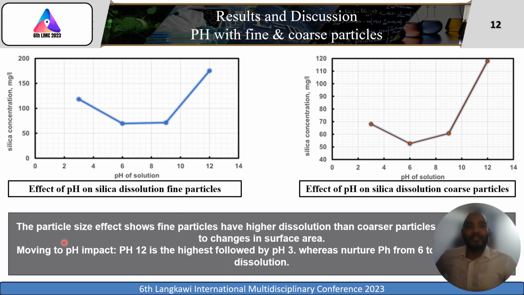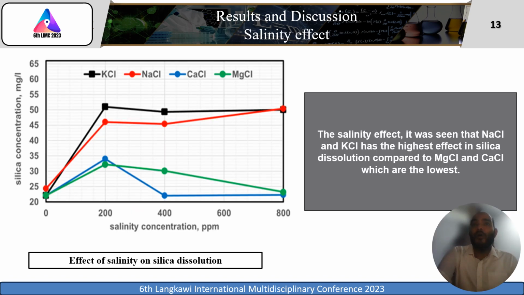Also, regarding the particle size effect, it shows that fine particles here dissolve more silica than coarse particles. This is the reason behind the change in the surface energy. As we can see, the fine particle has more surface area than the coarse particle. So moving to the salinity effect, as we can see here from the graph,